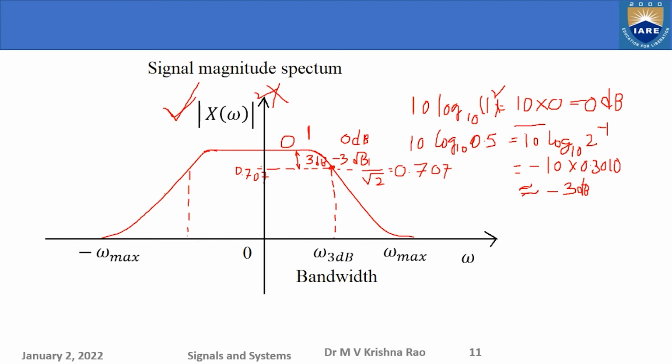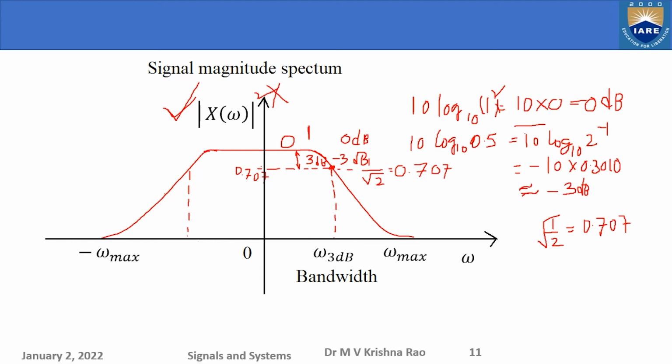In terms of voltage, if this is half power or half energy and I take the square root of this, 1 by square root of 2, it is nothing but 0.707. So this is the amplitude value.